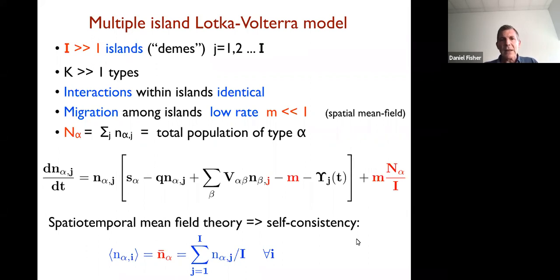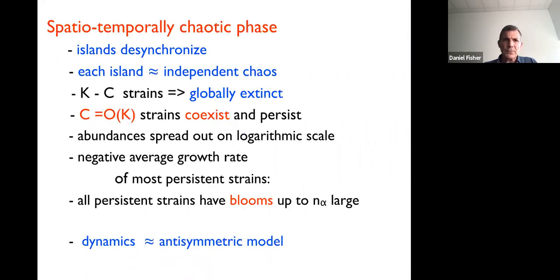If I'm now with a negative correlation, so I've got anti-correlations in the V's, but not perfect anti-correlations, I have some negative value gamma. Okay, so what one finds is that there's a spatio-temporally chaotic phase, and a crucial part about this is that the islands will desynchronize. If there's chaos on each island and only weak coupling between them via migration, then there will be a tendency for that chaos to desynchronize. So each island has roughly independent chaos.